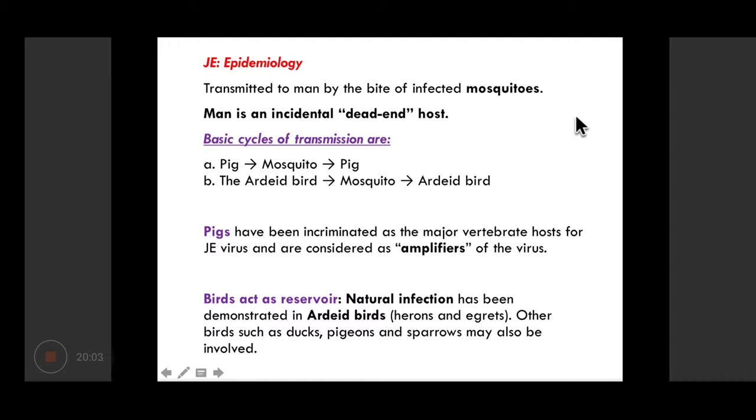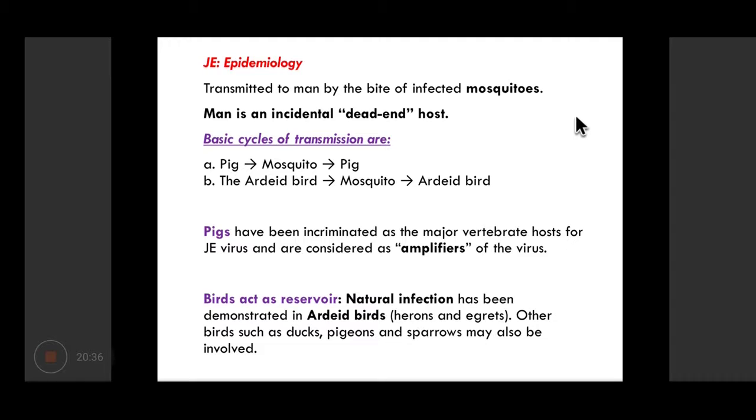So talking about the epidemiology of Japanese encephalitis, it is transmitted to human beings by the bite of a mosquito, and human beings are incidental dead-end hosts. Basically, one cycle is maintained between pigs and mosquitoes, and another cycle is maintained between aquatic birds, the ardeid birds, and mosquitoes. So these are the two cycles responsible for maintaining Japanese encephalitis virus.